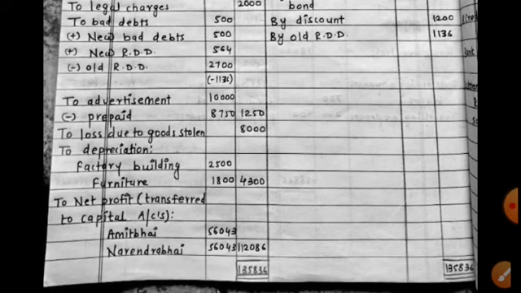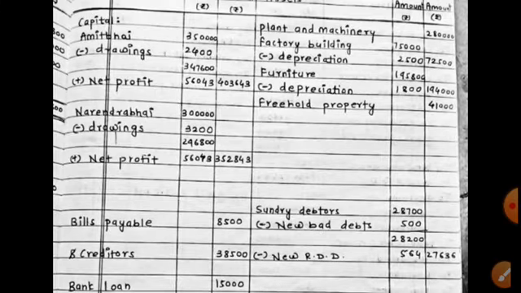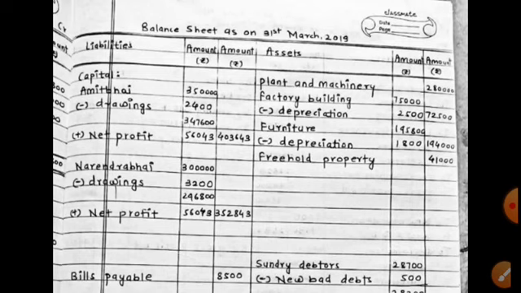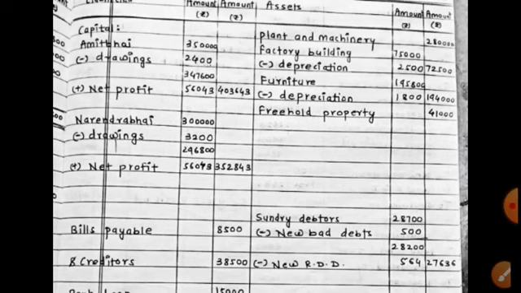So this net profit is added now to their capitals. We can see capital of Amit Bhai minus drawings as per trial balance 2,400 plus net profit. So the ultimate amount of capital on this date is 4,03,643. Same in case of Narendra Bhai, I mean his opening balance of capital minus drawings, capital reduced because of drawings and increased because of net profit. So ultimate balance in the outer column.